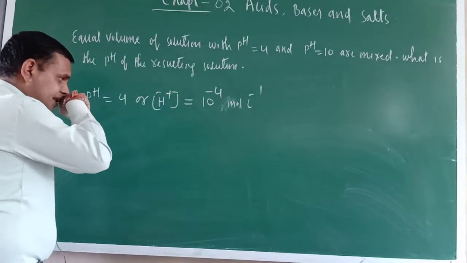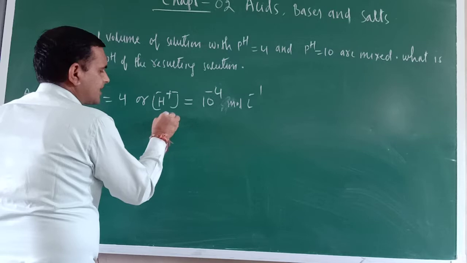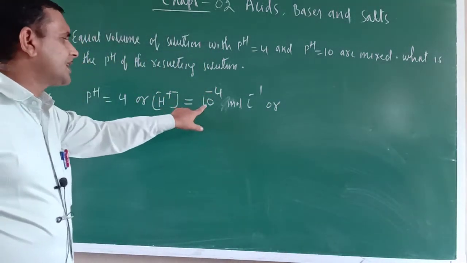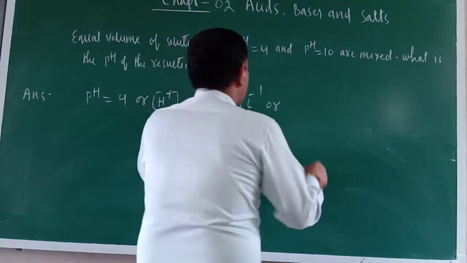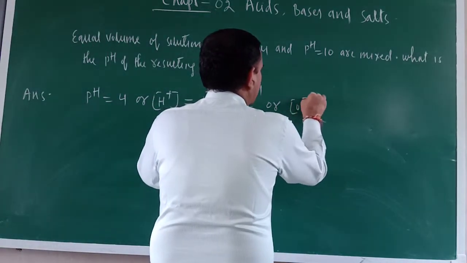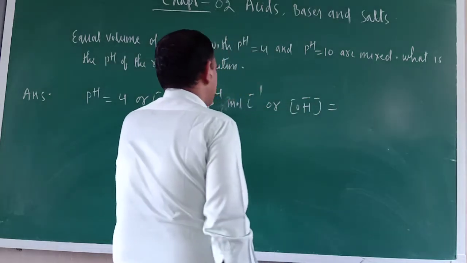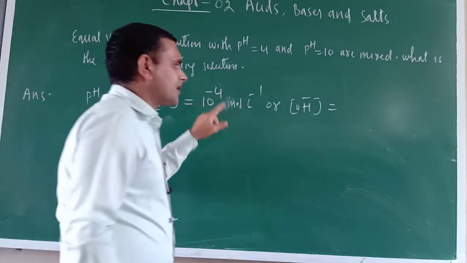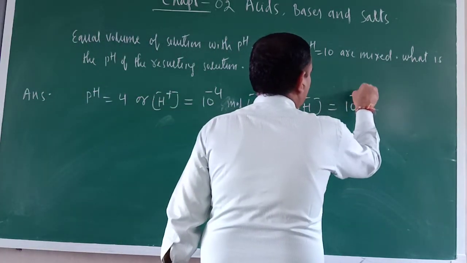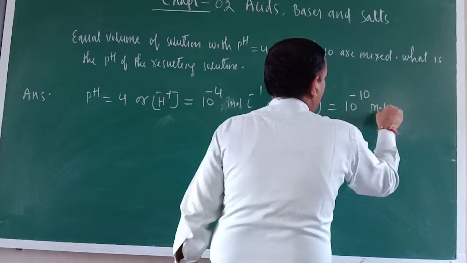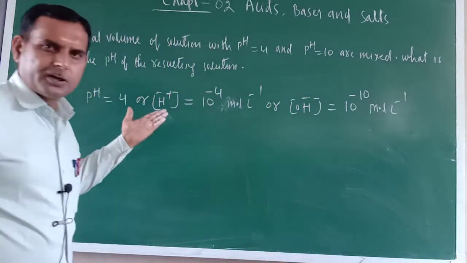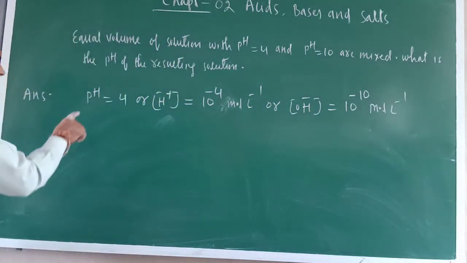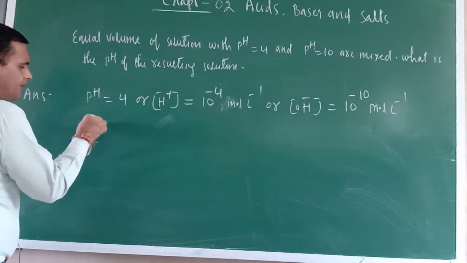Now what is the OH- ion concentration? If the H+ concentration is 10 raised to the power minus 4, then the OH- ion concentration for this solution is 10 raised to the power minus 10 moles per liter. Am I correct or not? If H is that much, OH would be that much. Now this is for pH 4.